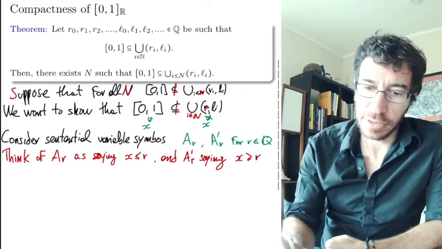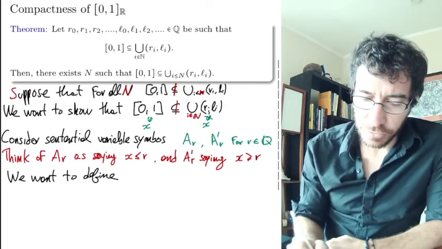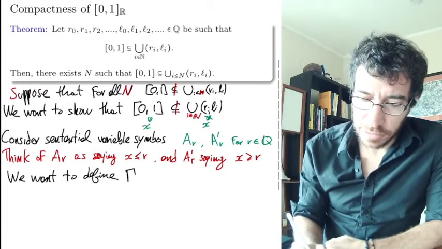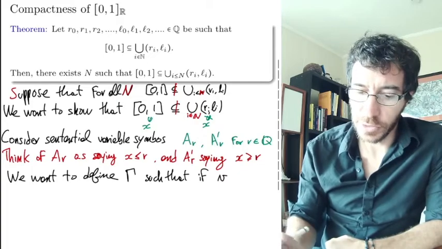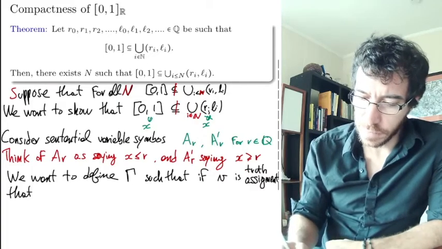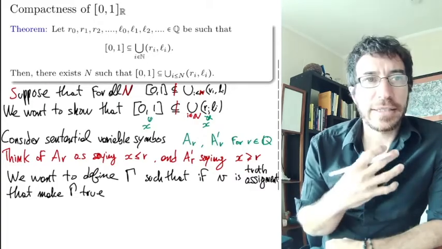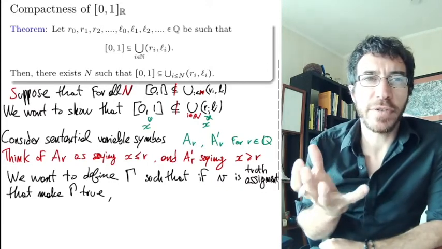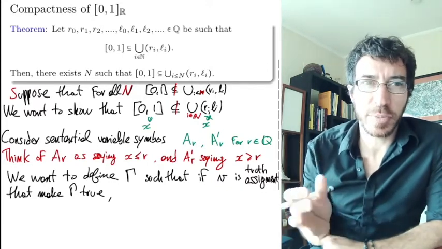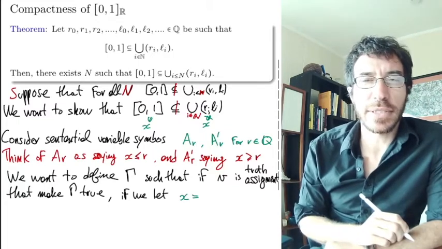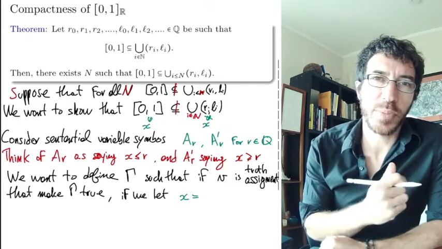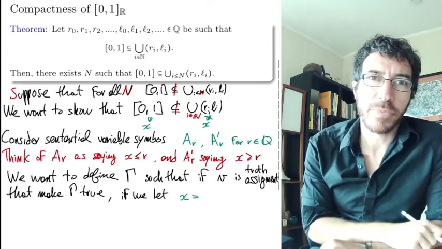Okay, so let's write that down. We want to define a set of sentences gamma such that if v is a truth assignment that makes gamma true, the x corresponding to it should satisfy this. So how do we talk about the x corresponding to this? Let's say x is the maximum of all the r's that are supposed to be smaller than r.